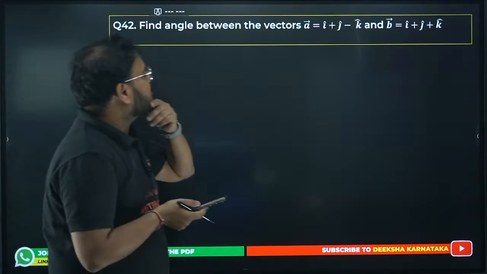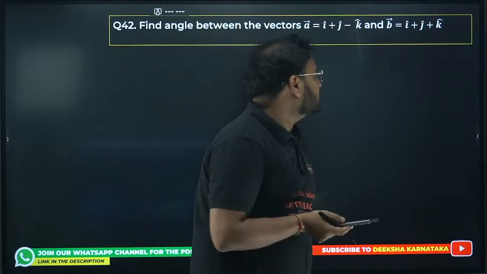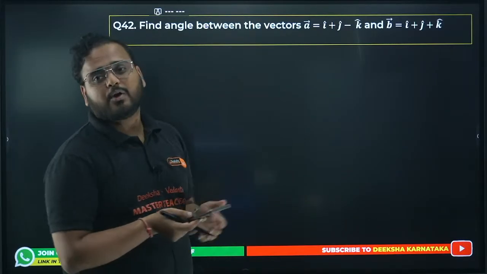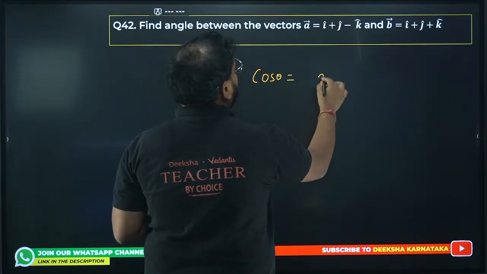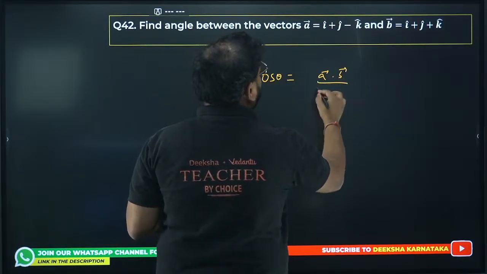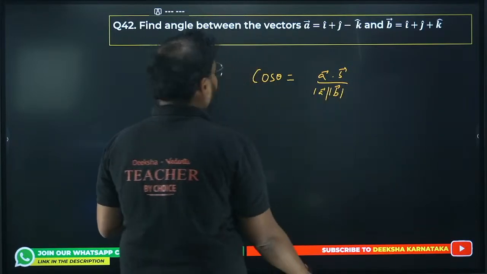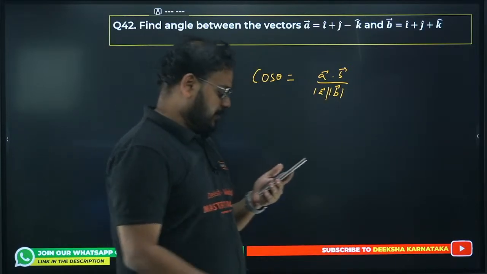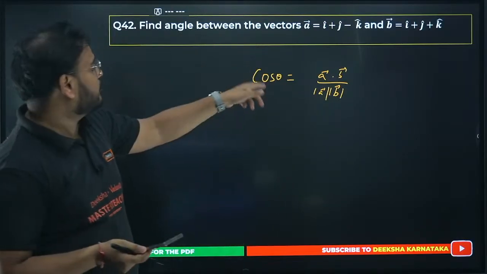Find the angle between the given vectors a and b. Angle between them, how do you find that? There is a property. Cos theta is given by a dot b upon mod of a and mod of b. You can use that over here.